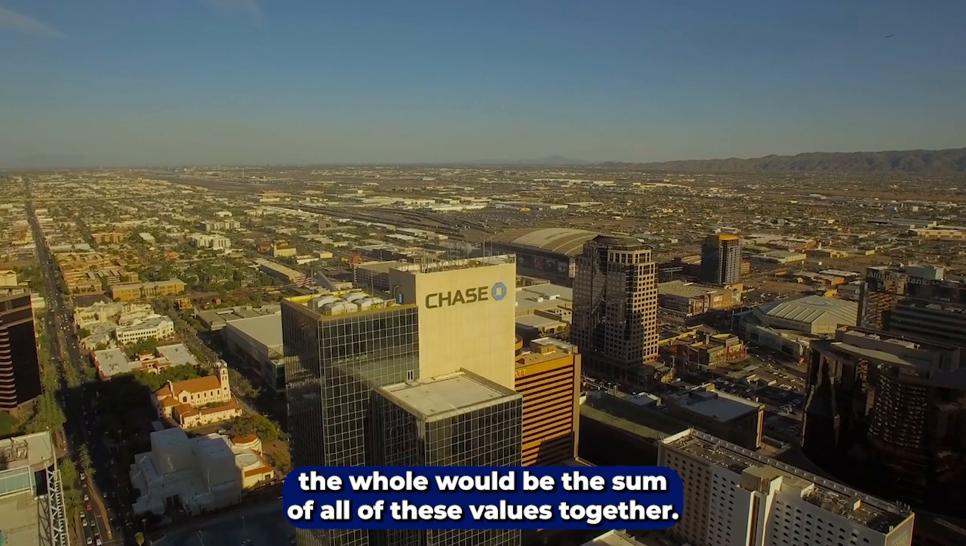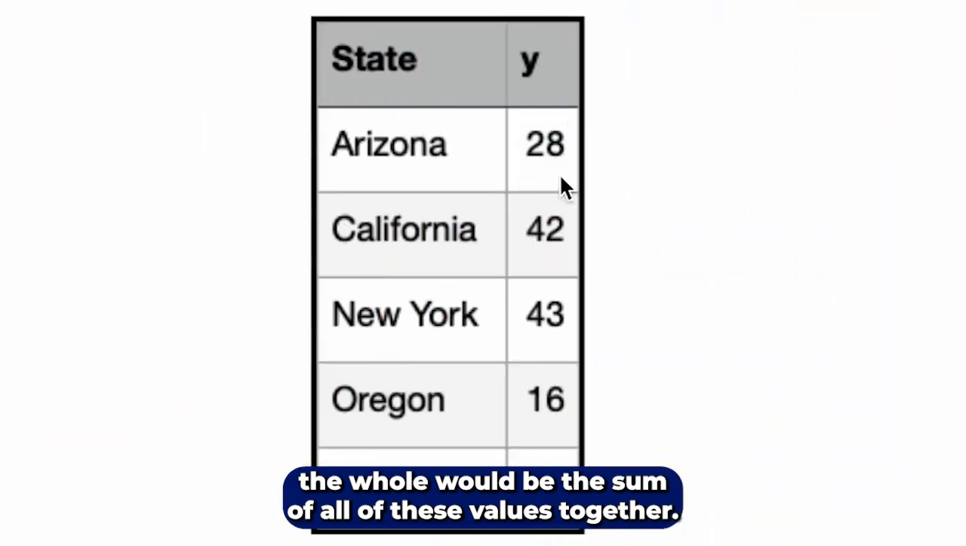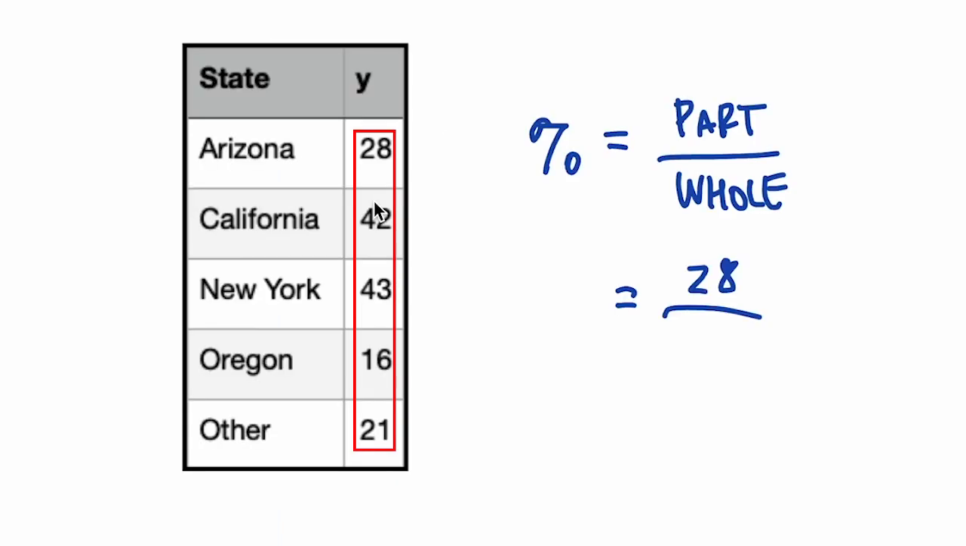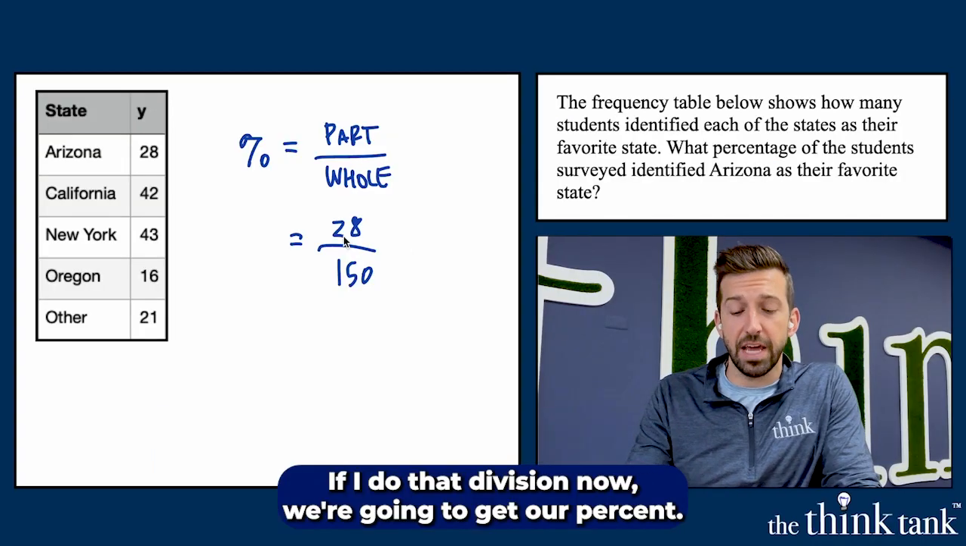Well, what's the whole? The whole would be the sum of all of these values together. And if we add those up in our calculator real quickly, you're going to get 150 for the total. So there's 150 people in total that were surveyed. So we've got 28 students individually out of 150 total. If I do that division now, we're going to get our percent.